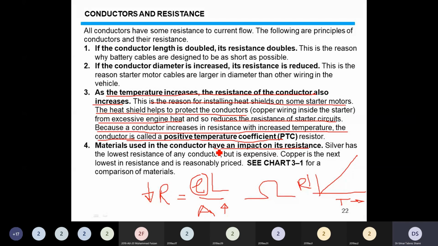But remember that copper is not the best conductor, because there are many elements and alloys that offer much less resistance than copper, but the compromise is with the price. They will be expensive. If we want something cheaper than copper, then we have aluminium. So first there is gold, then silver, then copper, and then aluminium.